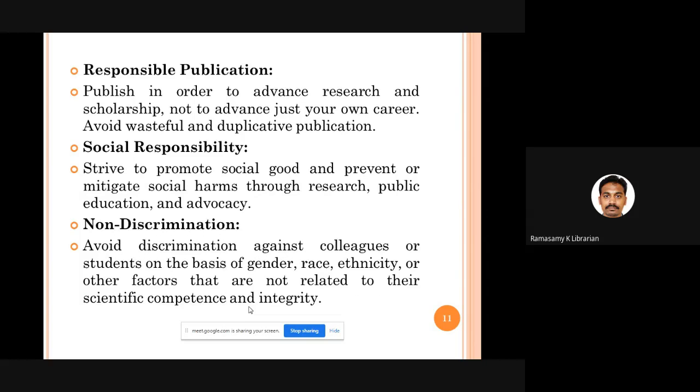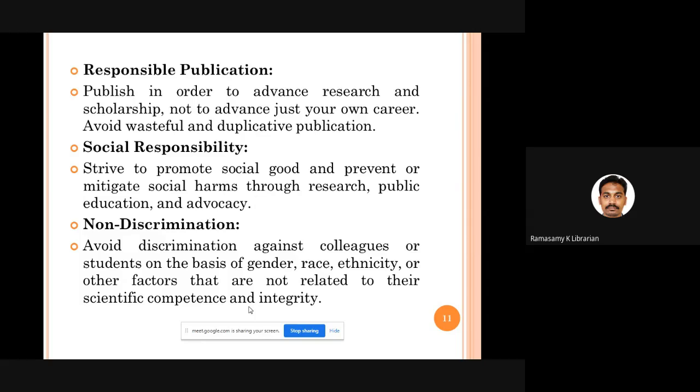Then responsible publication. When you publish a paper, you have to publish it for the purpose of advancing knowledge in that particular field. Not because you think, next year I have to go from 6,000 to 7,000. Just for the sake of publishing some papers, we should not publish papers. No duplicate publications, no wasteful publications. The same publication you should not publish in two journals. The same article with a small change in the title, you should not publish under two different titles. That is not the ethical way of doing research.